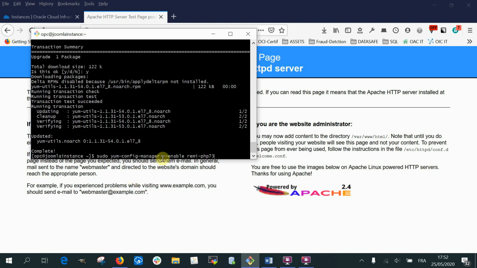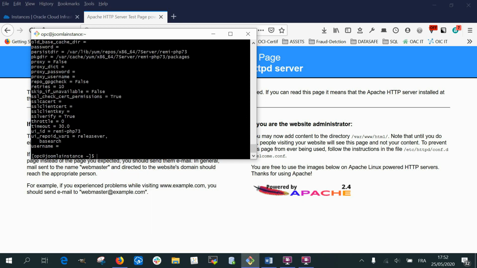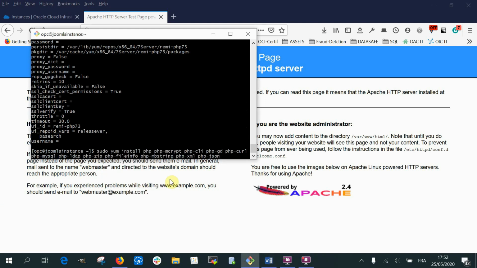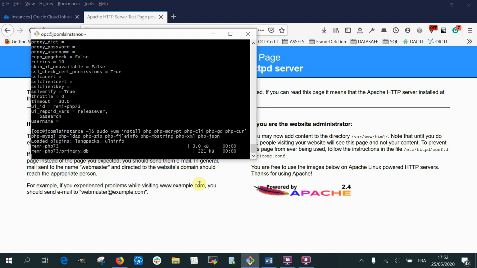One more sudo command, a different module needed for Joomla to work.